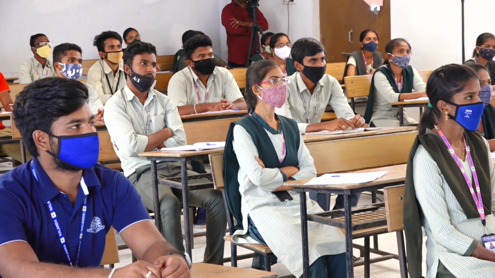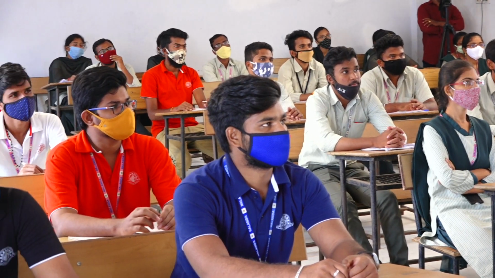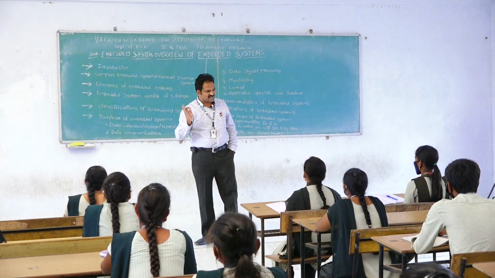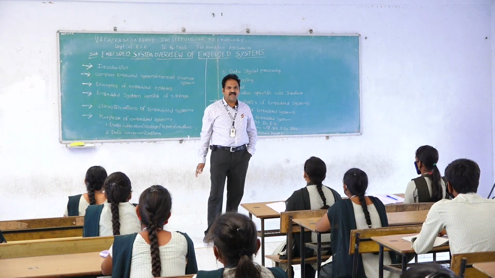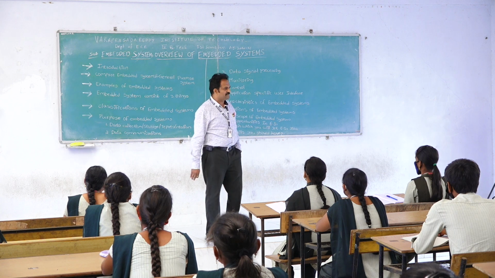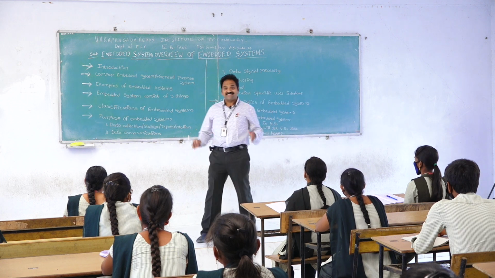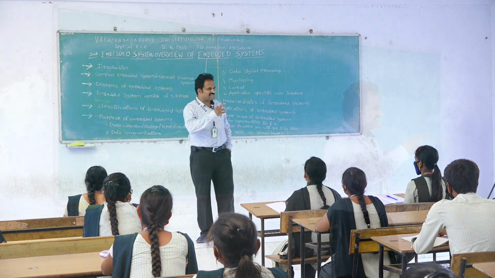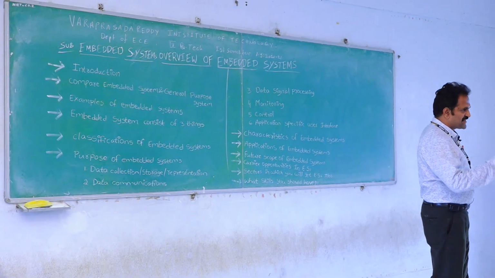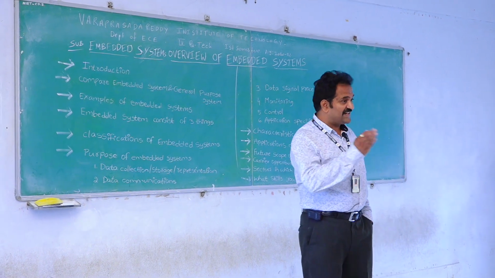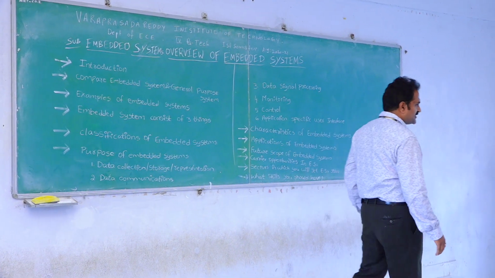Similarly, second is the comparison between the embedded system and the general purpose computing system. Which one is the best? Embedded system is the best because this is updated technology, an updated subject, a vital part of our electronics. So that is the importance of the embedded system. A general computing system is nothing but a general operating system, but an embedded system has a special function, special instructions, special processor, special controller.